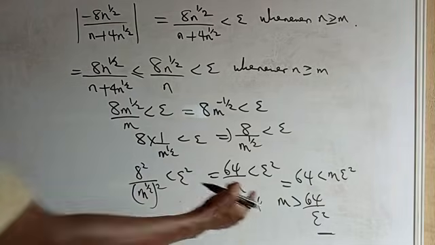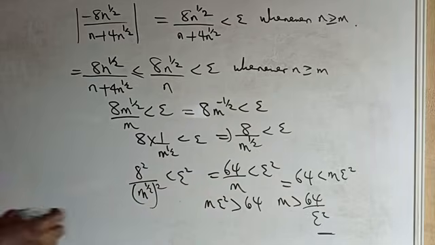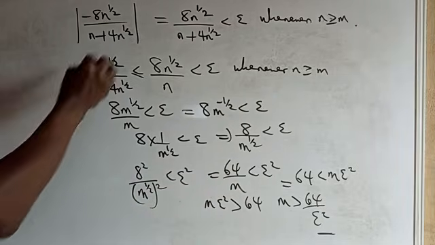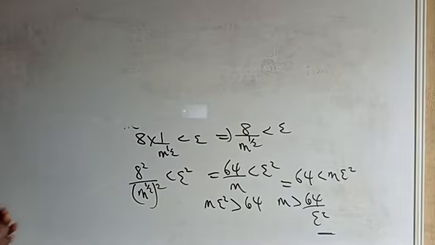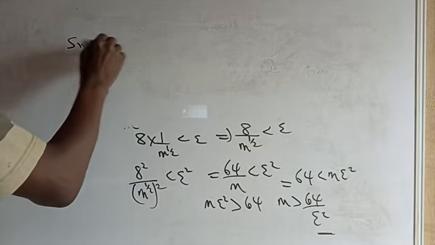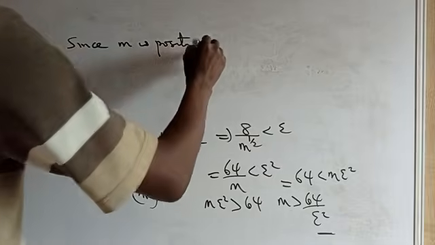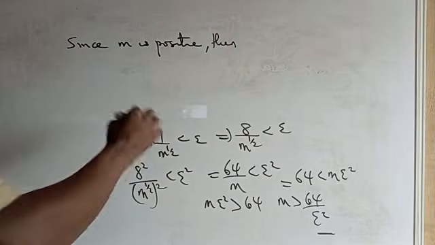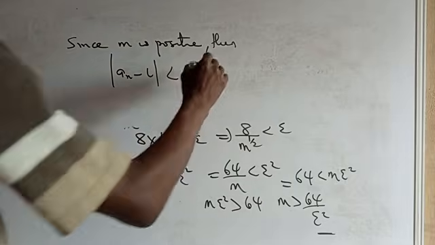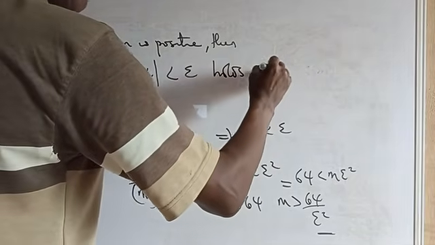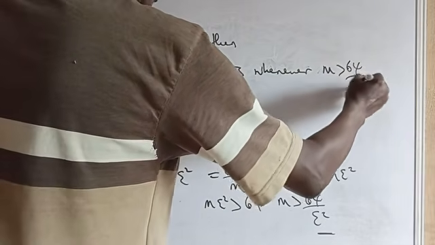Since we have obtained a positive value for our m, we can now conclude that since m is positive, the condition |a_n - L| is bounded by epsilon holds whenever m is greater than 64 all over epsilon squared.